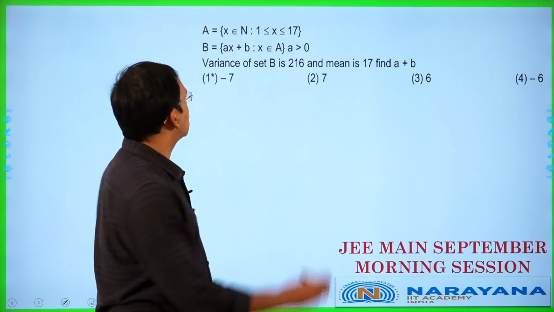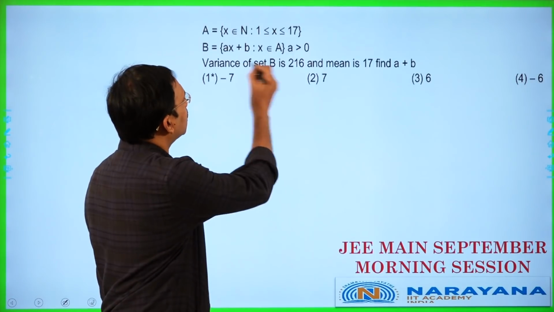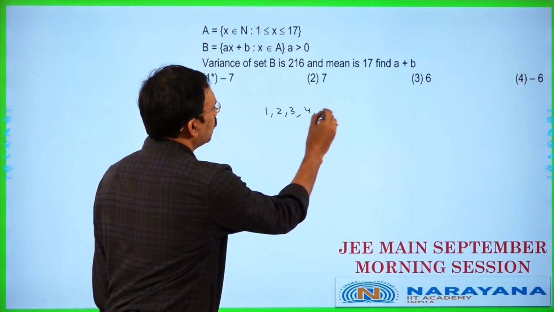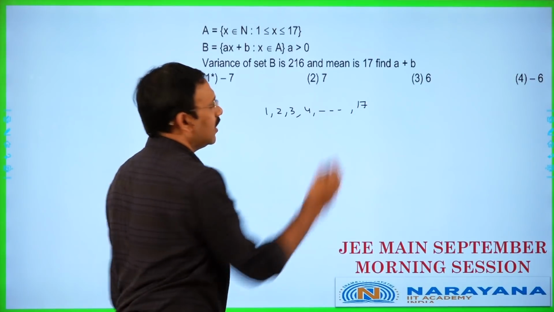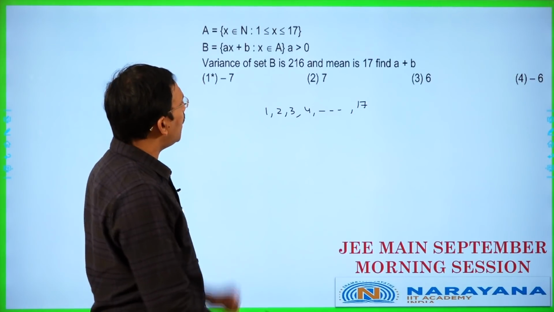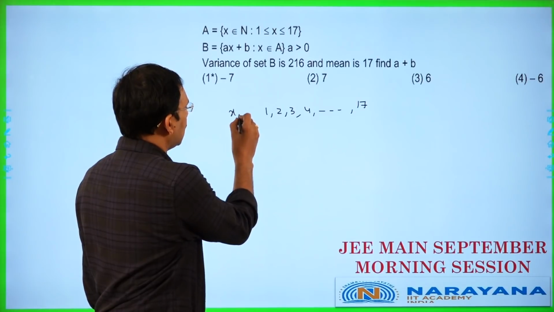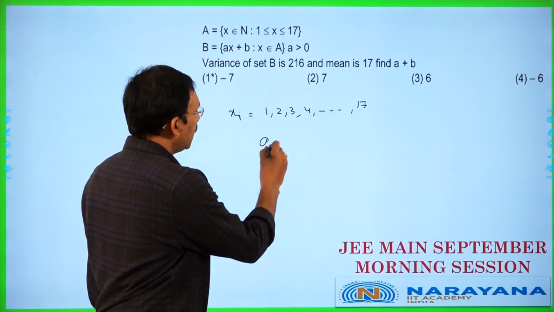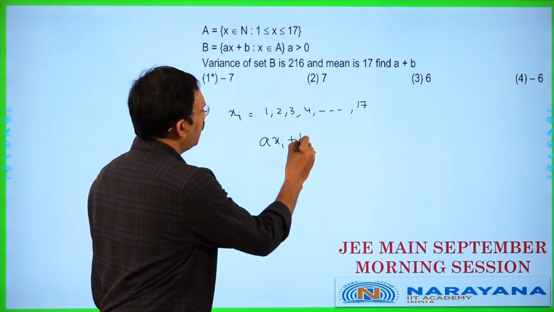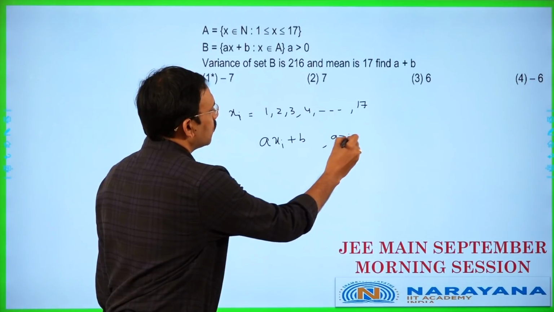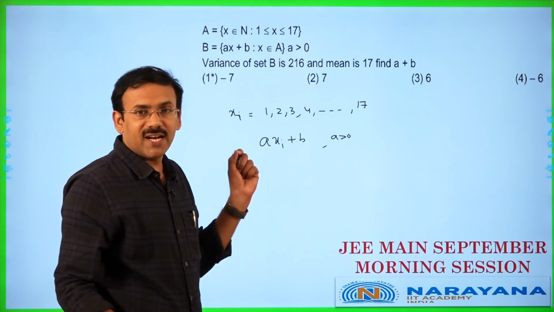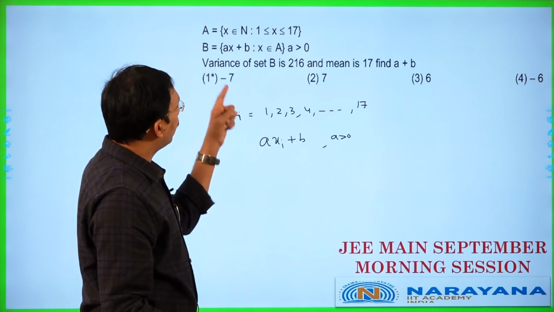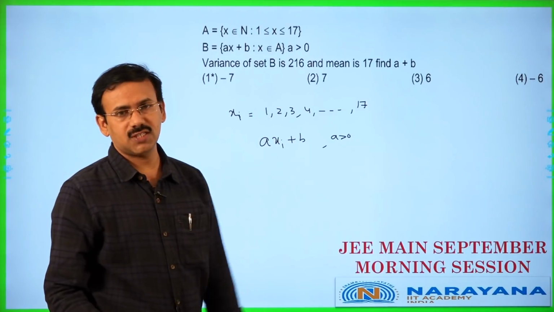Here, A is a set of all natural numbers 1 to 17. That means A is having 1, 2, 3, 4 and so on up to 17. This is the set. And B is, suppose if I take these entries as xi, he considered a xi plus b where a is positive. That means each entry is multiplied by a then added by b. And given that the variance of the set B is 216.